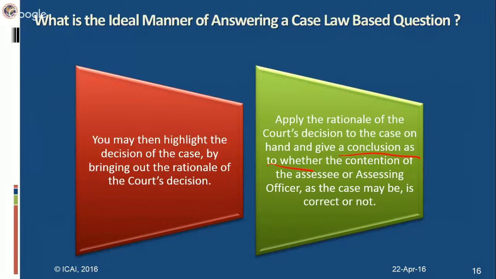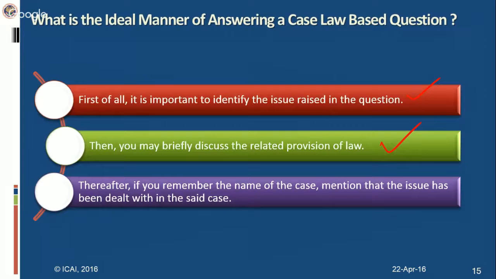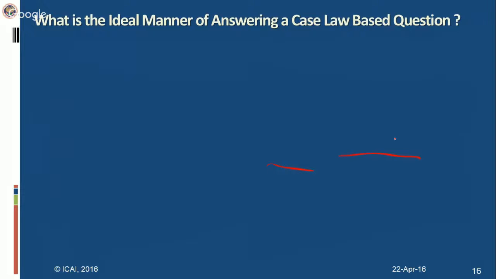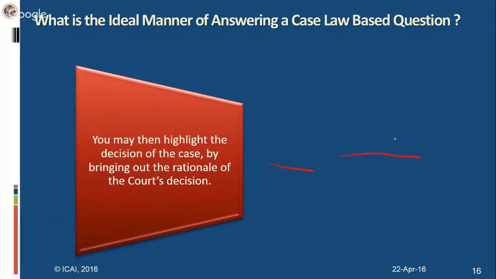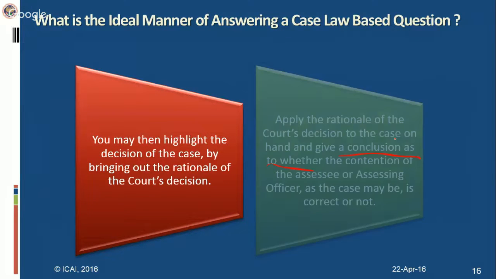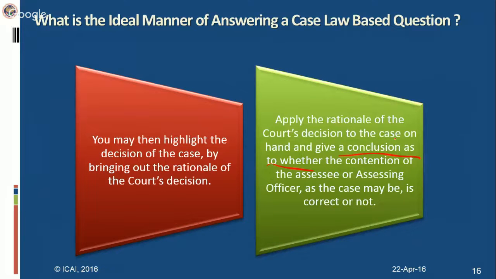So, identify the issue, identify the provision of law, and then if you remember the name of the case, mention that the issue has been dealt with in that case, then highlight the decision of the case by bringing out the rationale of the court decision, and then give a proper conclusion as to whether the contention of the assessee or assessing officer, as the case may be, is correct or not.